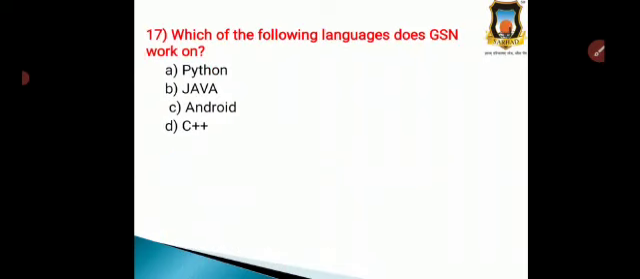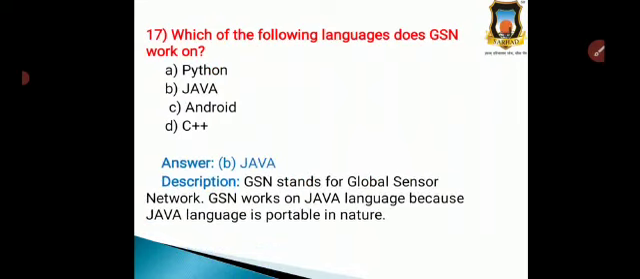Question number 17, which of the following languages does GSM work on? Option A, Python, option B, Java, option C, Android, and option D is C++. So, the correct answer is option B, Java. GSM stands for Global Sensor Network. GSM works on Java language because Java is portable in nature. That is why the Java language works on this GSM. So the correct answer is option B, Java.